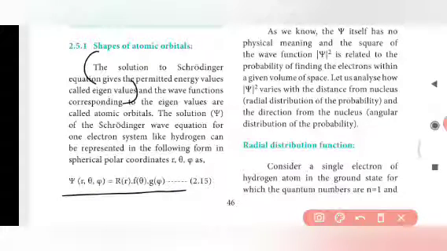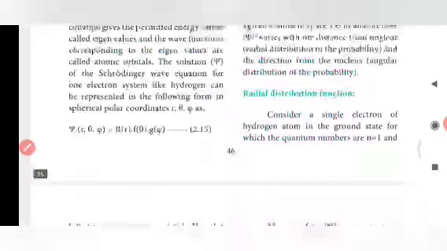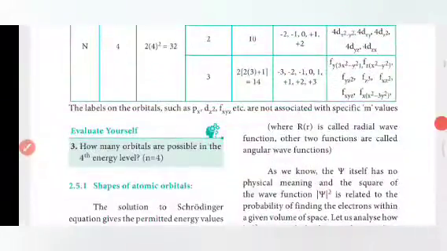By using these polar coordinates, we can find the solution of the Schrodinger wave equation for a one electron system like hydrogen. Here R is called the radial wave function, and the other two functions are called angular wave functions.